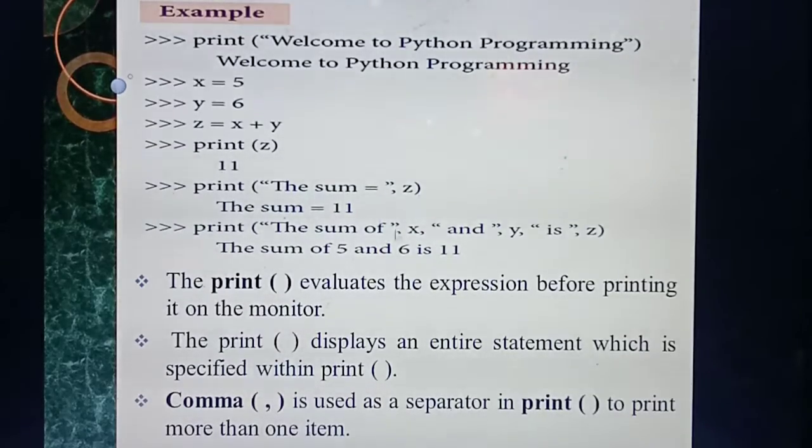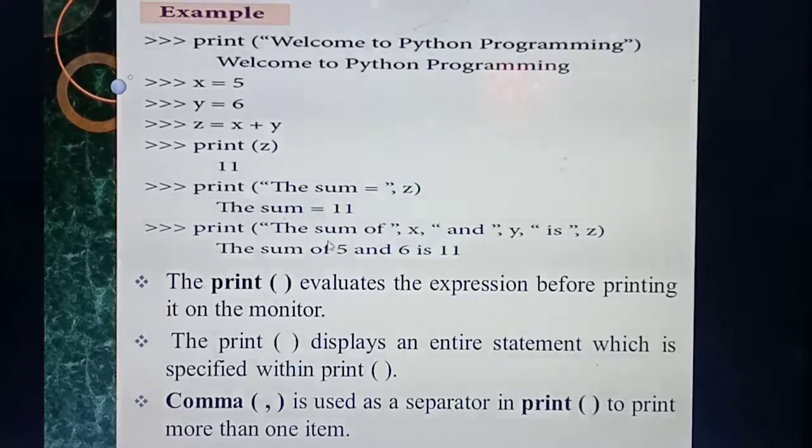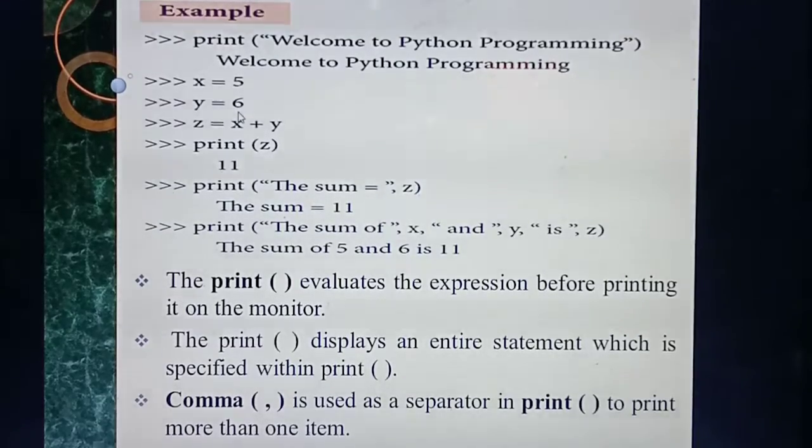Next thing. See, the sum of the variable. Sum of what's the variable? X and Y is Z. So what output will you get? Sum of X. What's the value of X now? 5. And what's the value of Y now? 6. Is Z. What's the value of Z now? 11. Understood? Understood the difference between the 4 syntaxes?